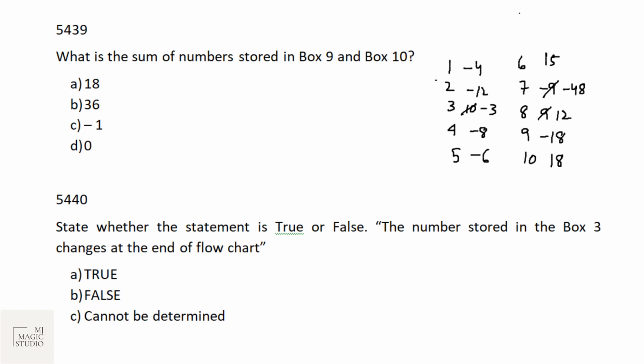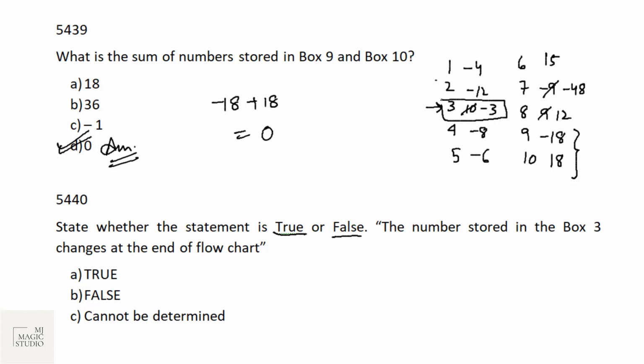So next two questions that follow are, what is the sum of numbers stored in 9 and 10 at the end? 9 and 10 stored is -18 and 18. So sum of numbers stored in 9 and 10 is 0. Mark on option D. Next one is, state whether the statement is true or false. The number stored in box 3 changes at the end of flowchart. Yes, the number stored in box 3 changes at the end of flowchart. We'll mark on A. Option A is the pick.